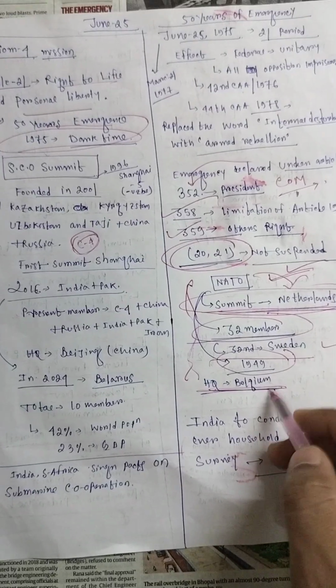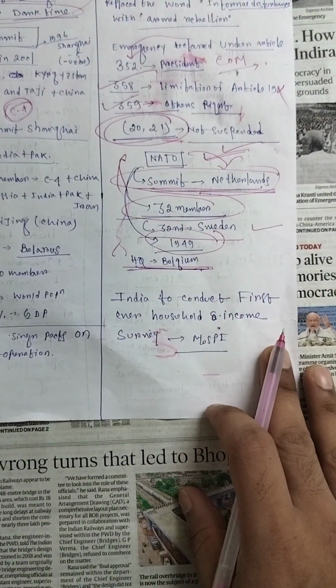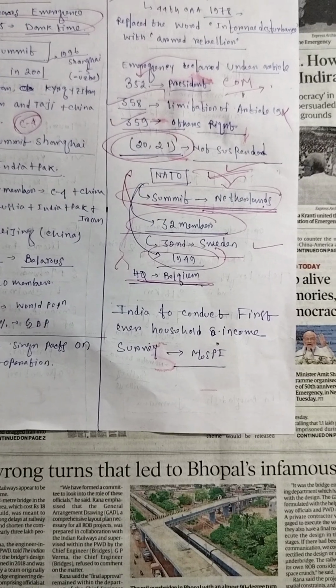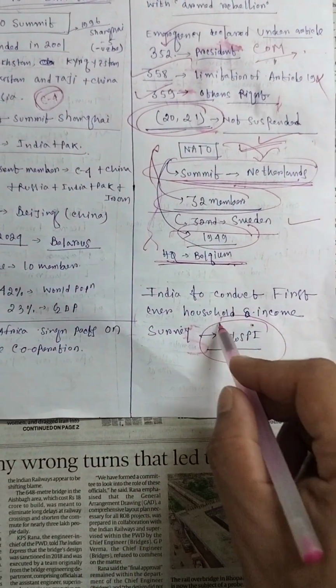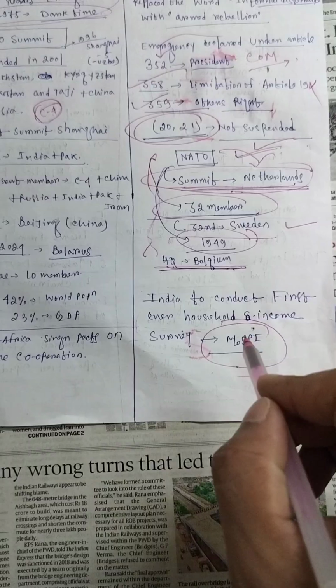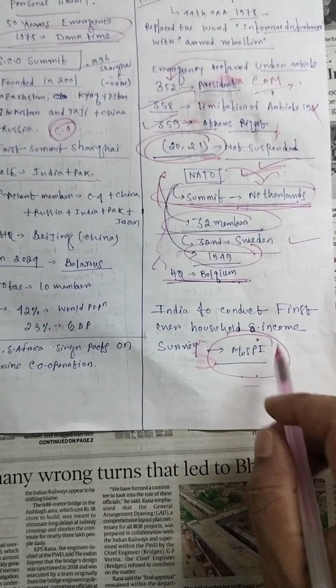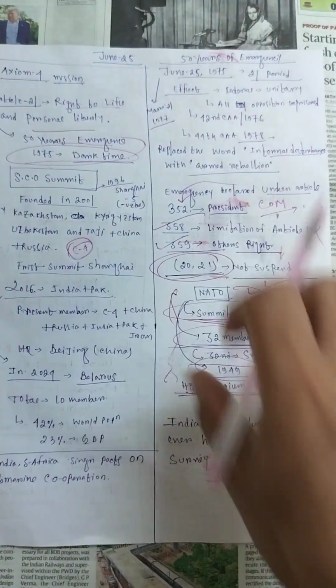Okay, and second and last, India conducted its first ever household income survey. It was conducted by MOSPI, the Ministry of Statistics and Programme Implementation. So this is mostly the entire newspaper summary.